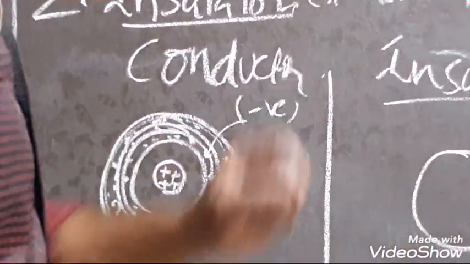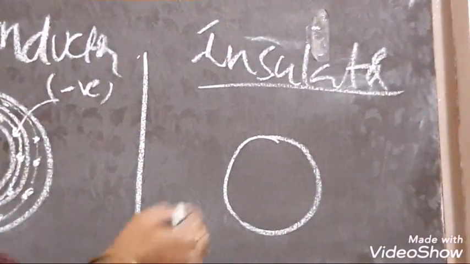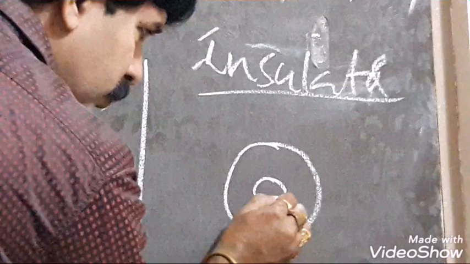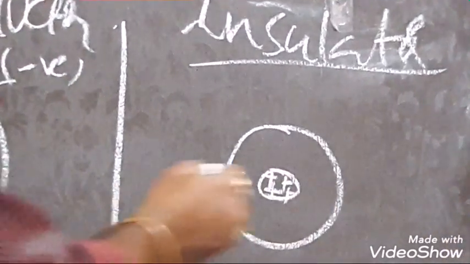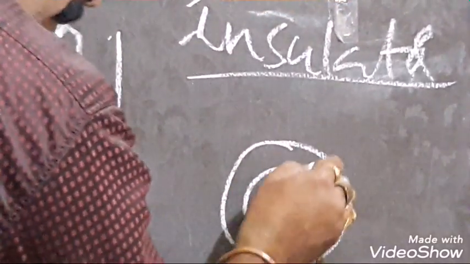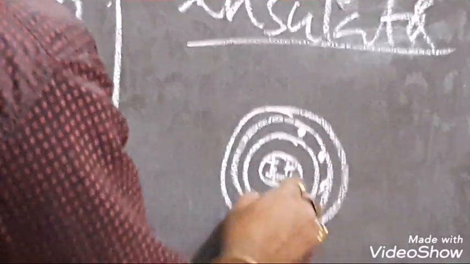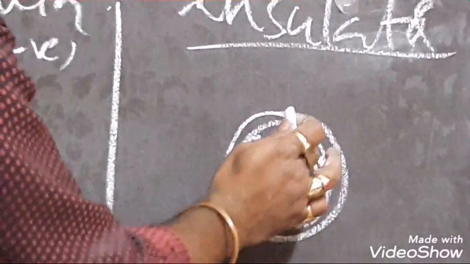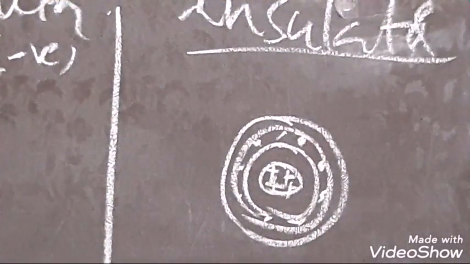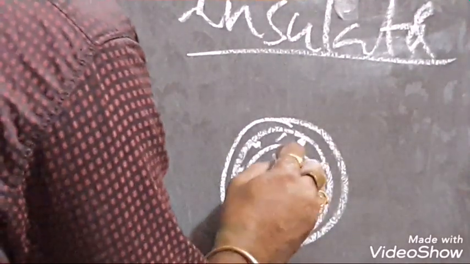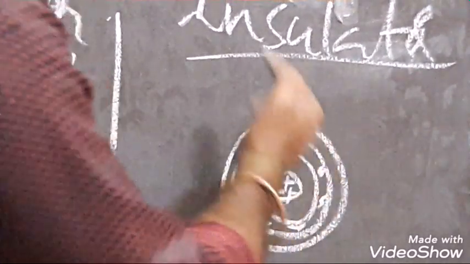While we are discussing insulators, the size of the atom is small when compared to a conductor. This is the nucleus, where positively charged particles, protons, lie, and around this electrons revolve in the orbits. Here you see the distance between the nucleus and the outer shell orbit is less. That's why these positive charges have more attracting power on the outer shell of the